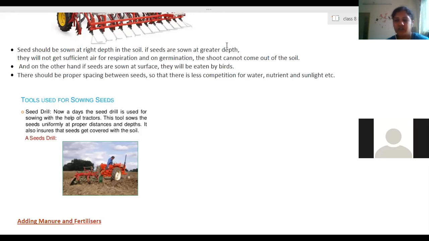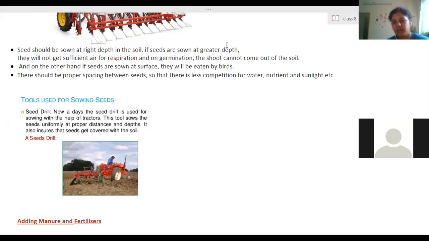So these nutrients have to be provided. Naturally, these nutrients are present in the soil. The top layer of the soil consists of humus. So that humus is organic matter. These organic substances can be decomposed with the help of microorganisms and they return the nutrients back to the soil. So soil already has the nutrients, but not in a sufficient quantity. Therefore, farmers have to add nutrients externally.